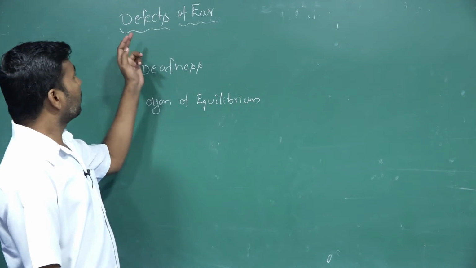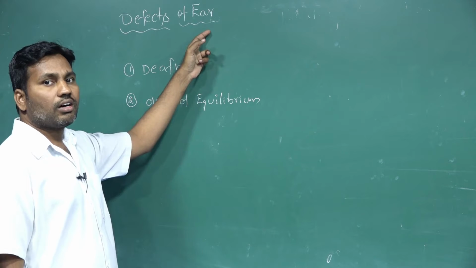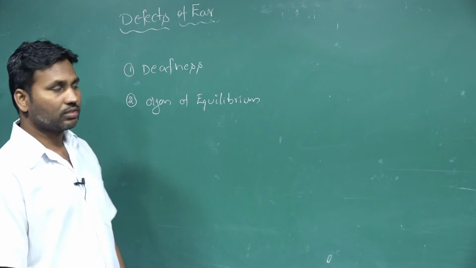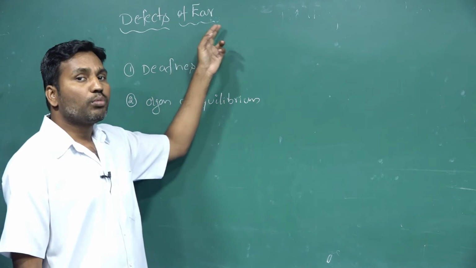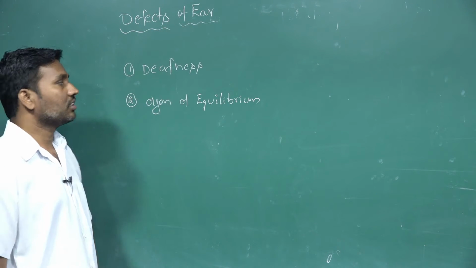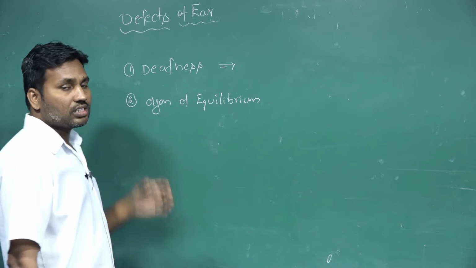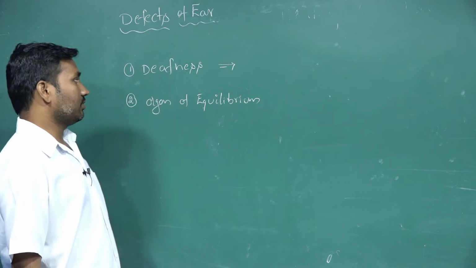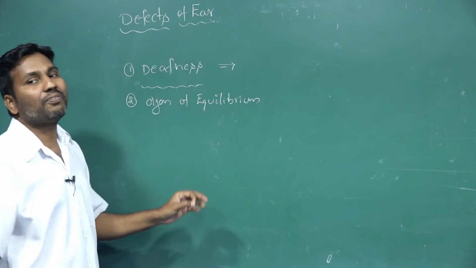So today's topic: defects of the ear. The ear is the sensory organ useful for the hearing process. When the ear is not working properly, that condition is called a defect. The defect occurs in its function. When the ear is not properly functioning, that status is called deafness.